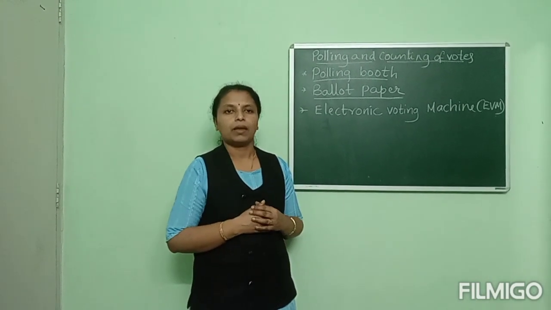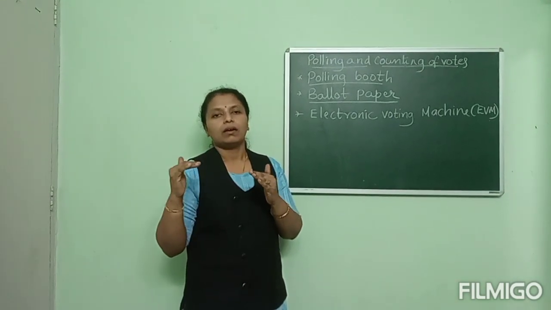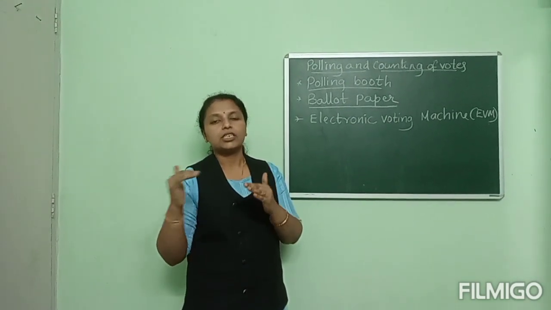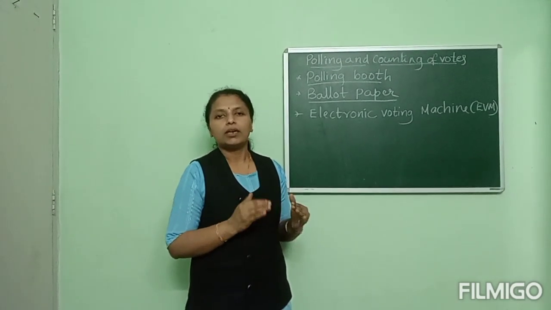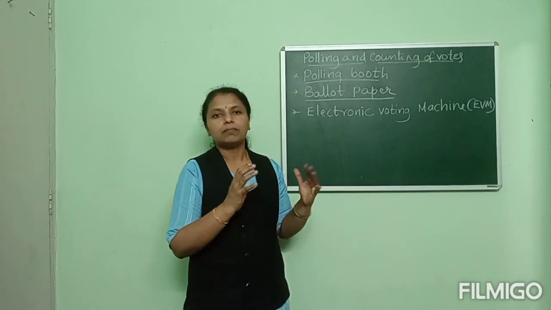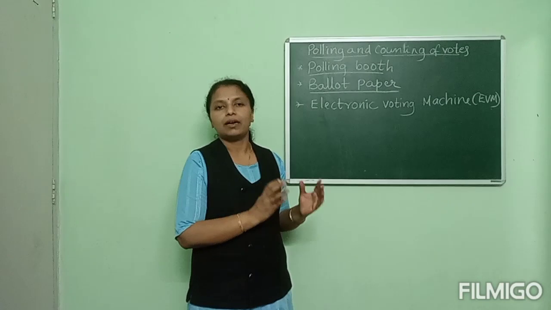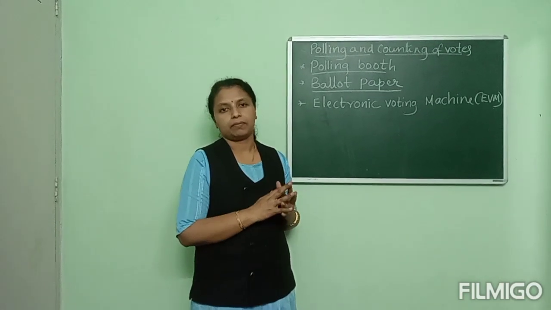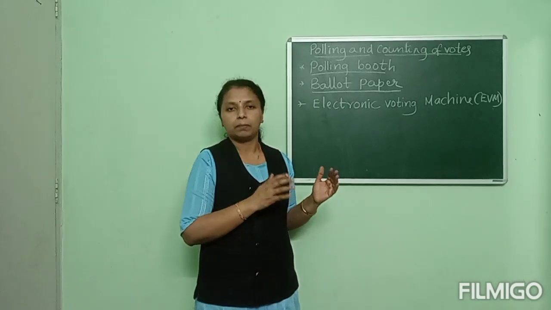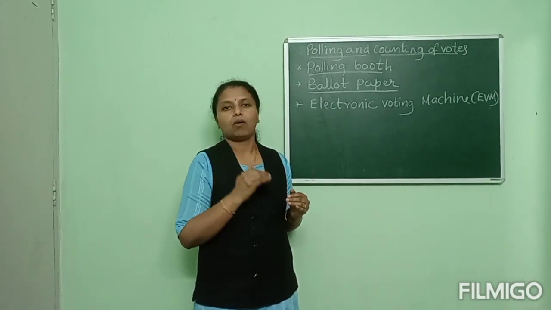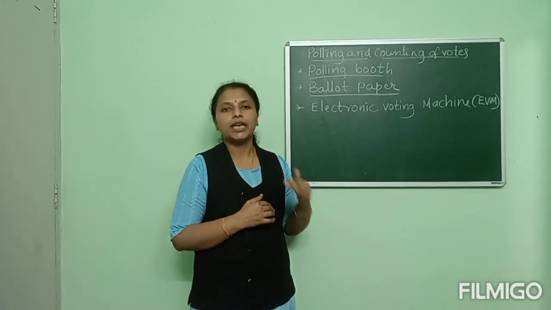And after that, the voter goes to cast the vote. During this time, some agents of the candidate can sit in the polling booth in order to verify and check whether the polling is going on smoothly and fairly.